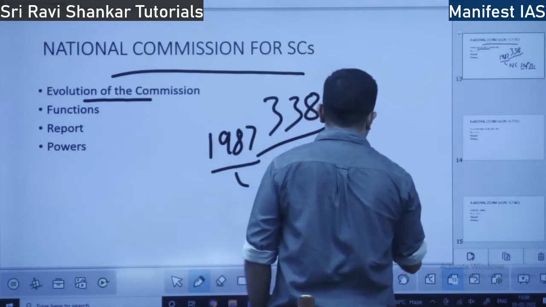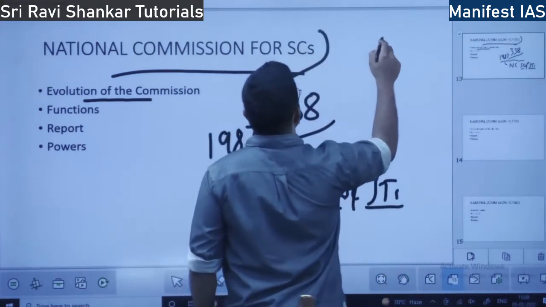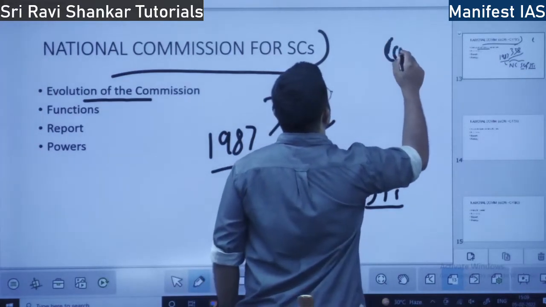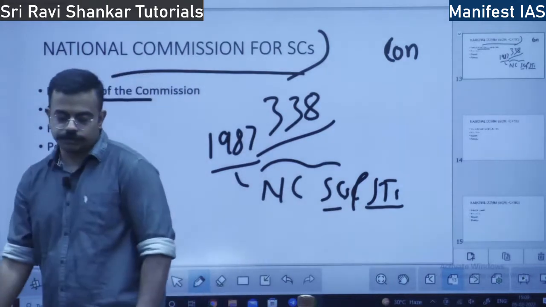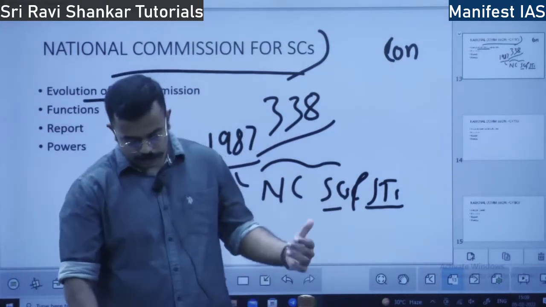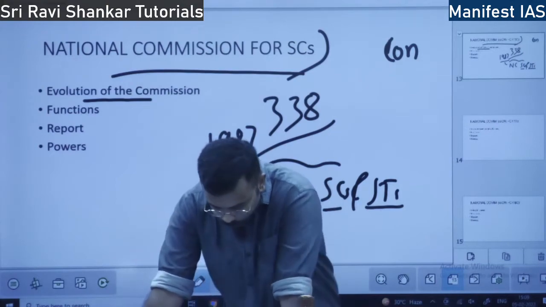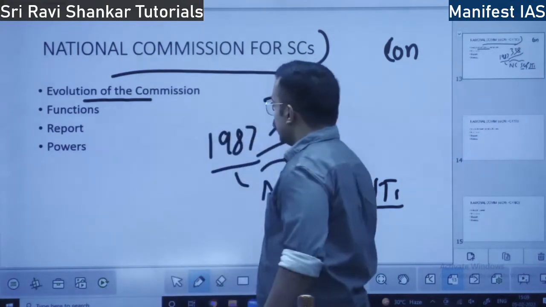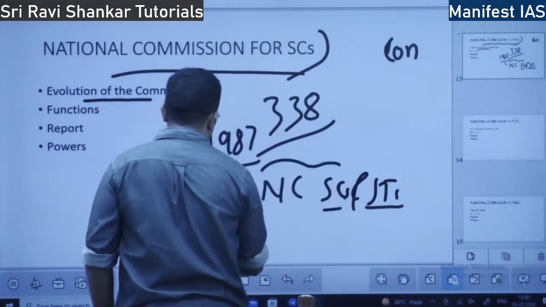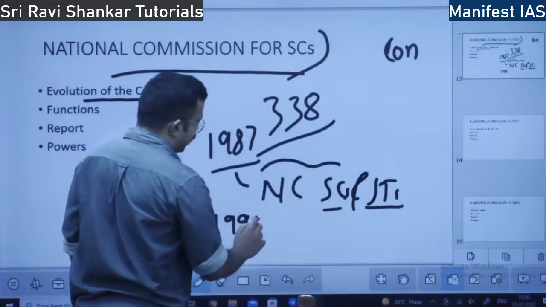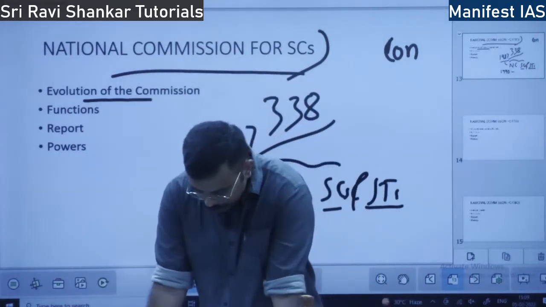This body's name is printed in the Constitution, and they derive their powers from the Constitution. That is what is meant by a constitutional body. So the National Commission for SC/ST was set up in 1987, and in 1990 it got constitutional status.